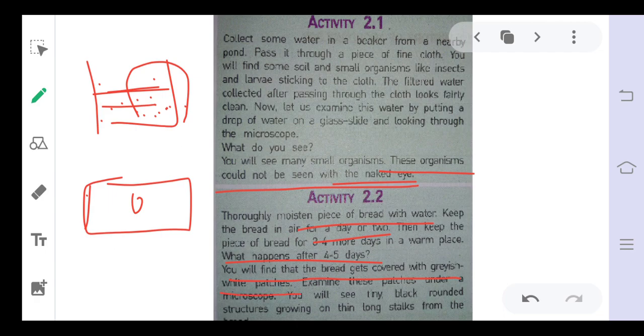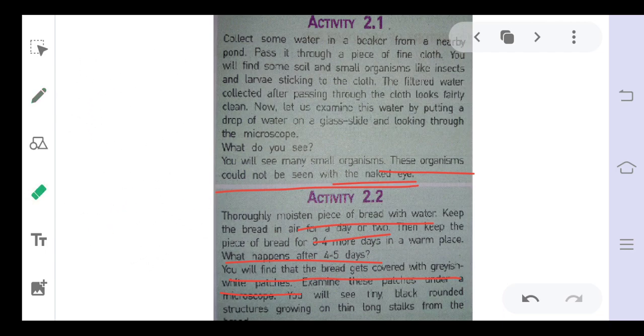That is a very common thing in our homes also. If we keep bread not stored in a refrigerator, then after four or five days it forms patches, grayish or greenish. You will see tiny black rounded structures growing on long stalks from the bread, and these are the organisms that start to grow on this piece of bread.